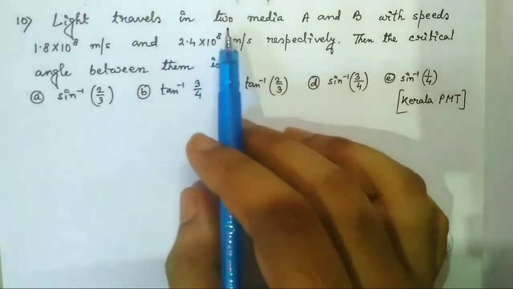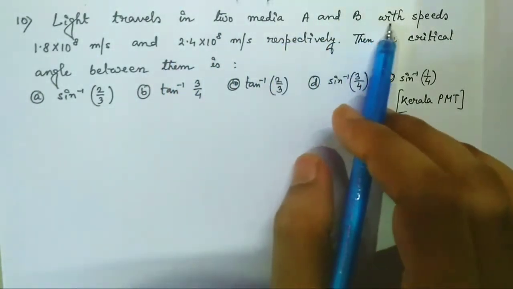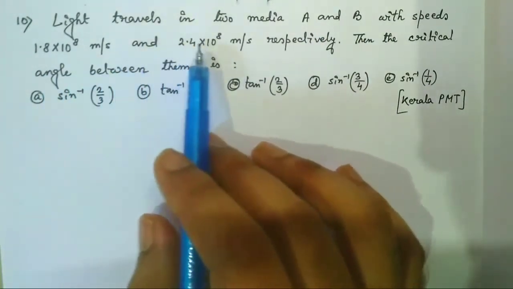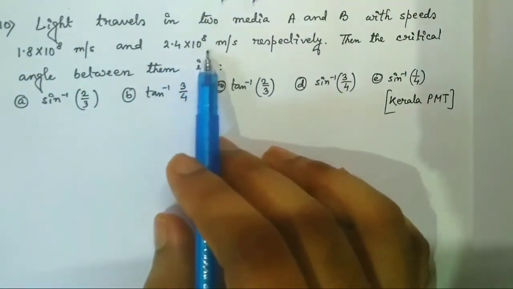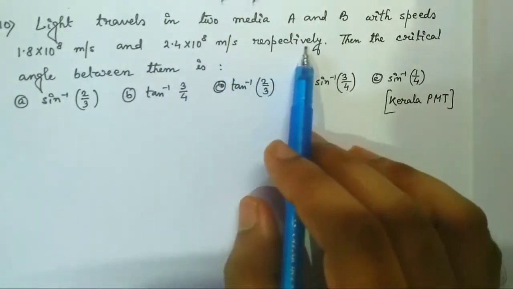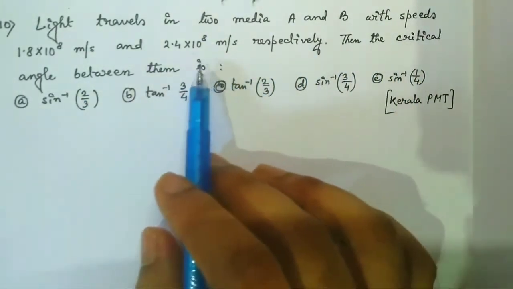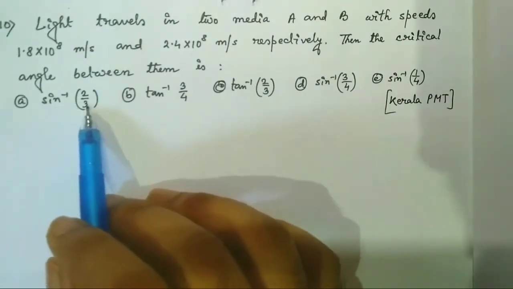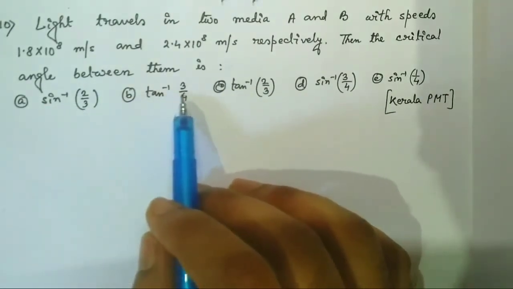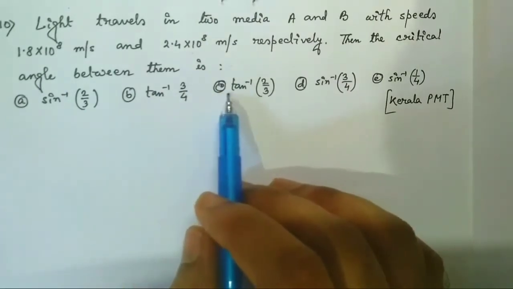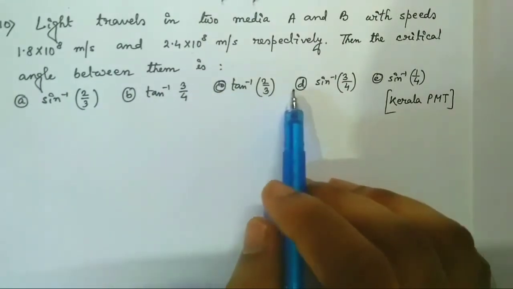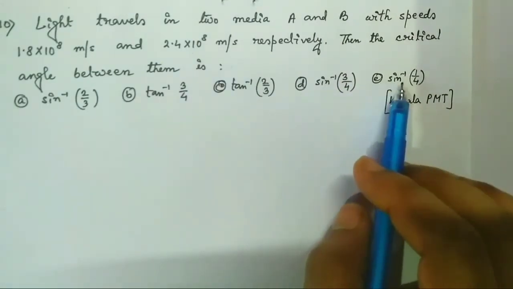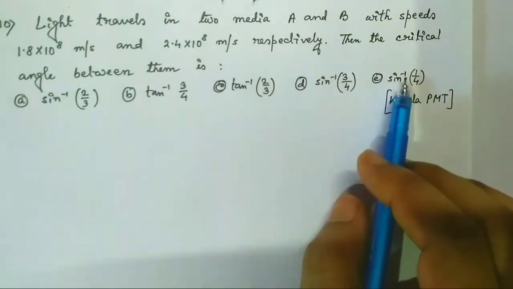Light travels in two media A and B with speeds 1.8 into 10 to the power 8 meter per second and 2.4 into 10 to the power 8 meter per second respectively. Then what is the critical angle between them? Option A, sin inverse 2/3. Option B, tan inverse 3/4. Option C, tan inverse 2/3. Option D, sin inverse 3/4. Or option E, sin inverse 1/4.